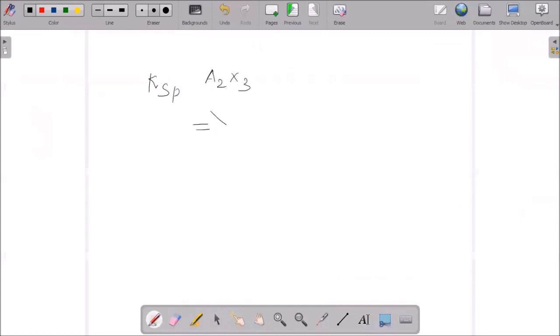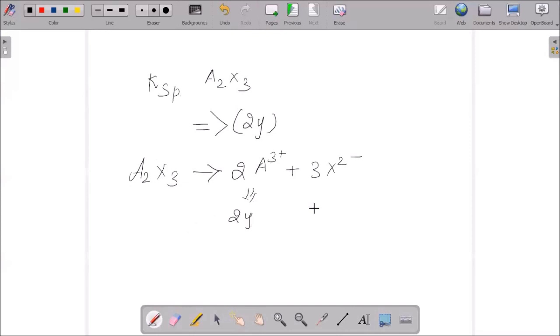Suppose you are assuming it at equilibrium, the equation A2X3 we could write as 2A3 plus and 3X2 minus. So at equilibrium, 2A3 plus we can say is equal to 2y, and 3X2 minus is equal to 3y.